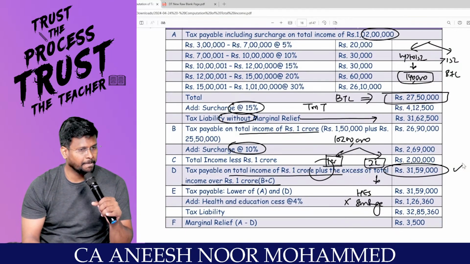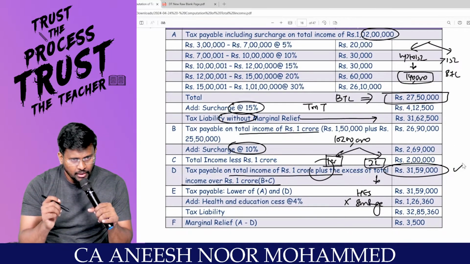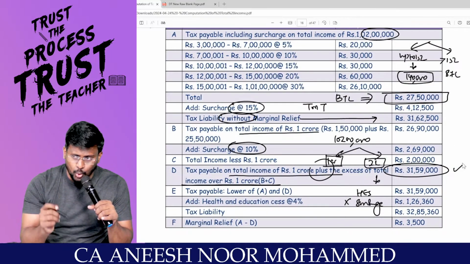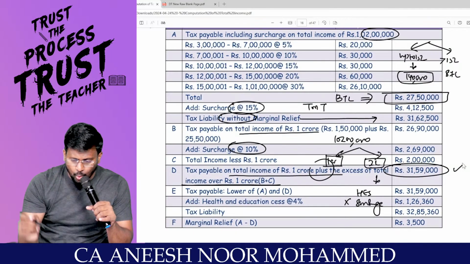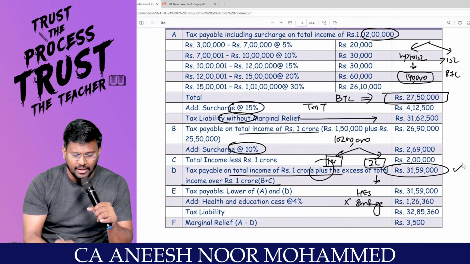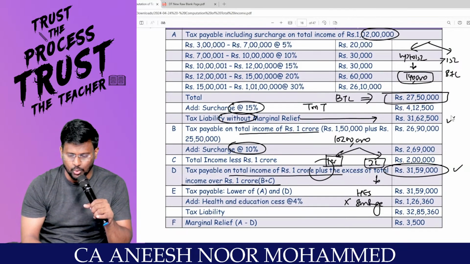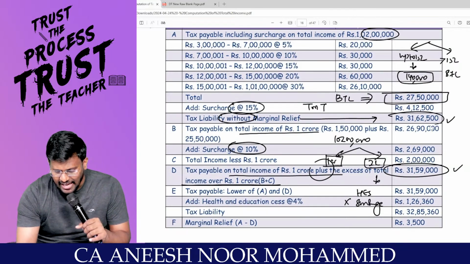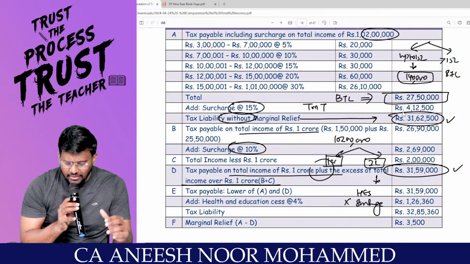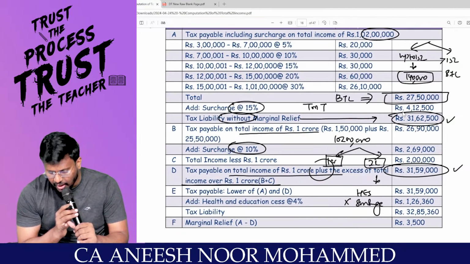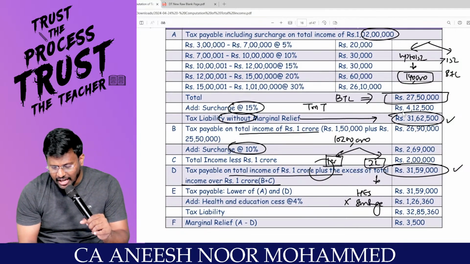But if I am calculating total tax payable, including surcharge on that 2 lakh, I am liable to pay tax liability of 31,62,500. As a taxpayer, will you love to pay 31,62,500 or 31,59,000?